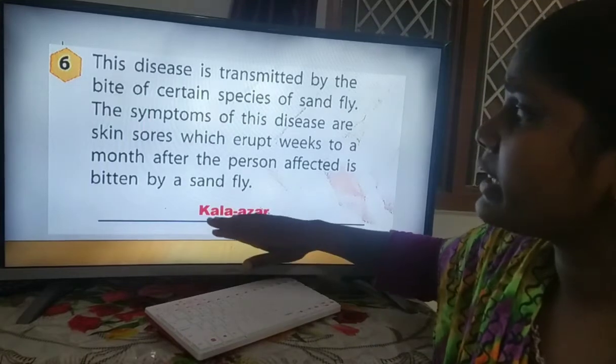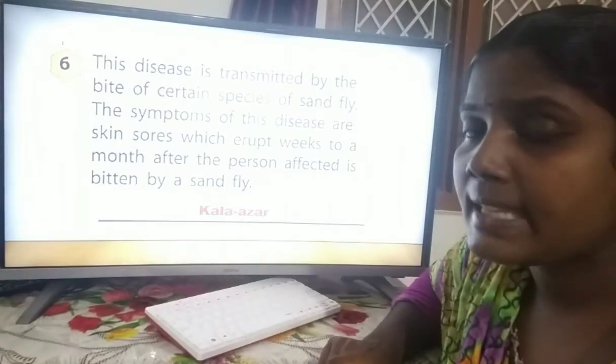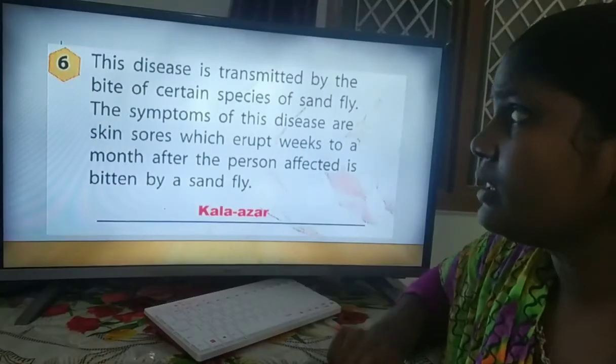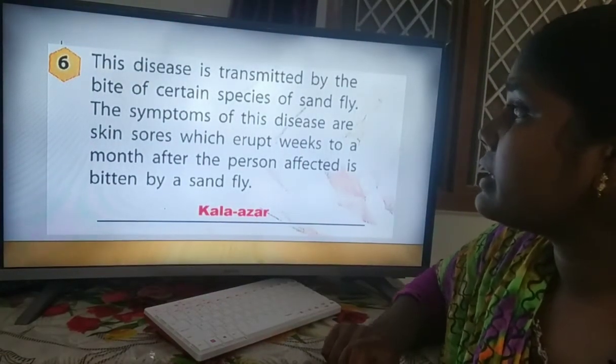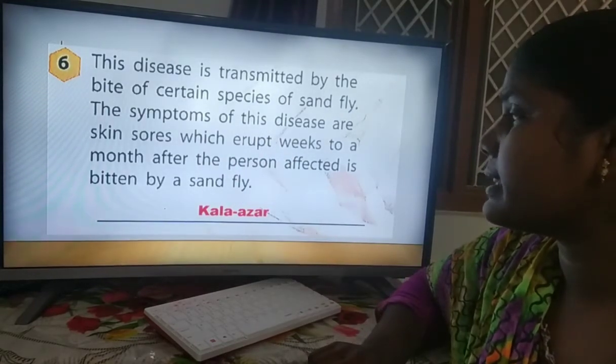How are we getting it? From the sandfly. The insect name is sandfly. If the sandfly bites us, then we get the disease Kala Azar. The symptom is skin sores which erupt weeks to a month after the person is affected.